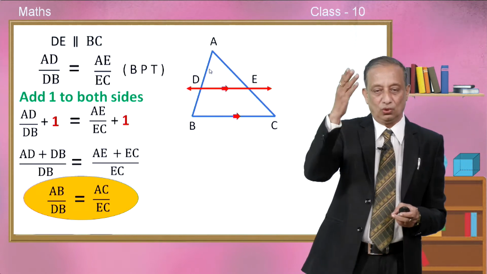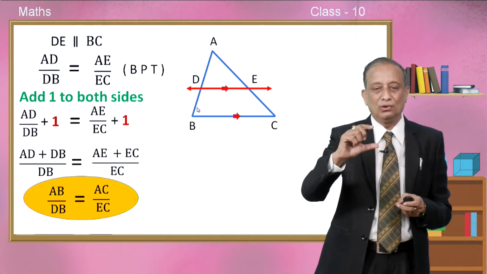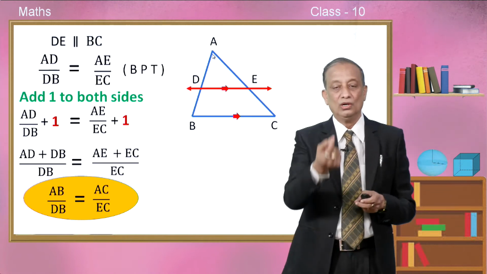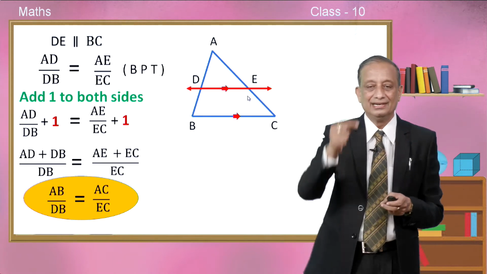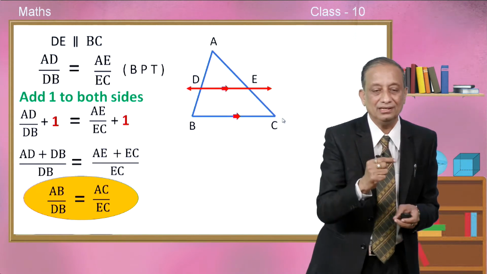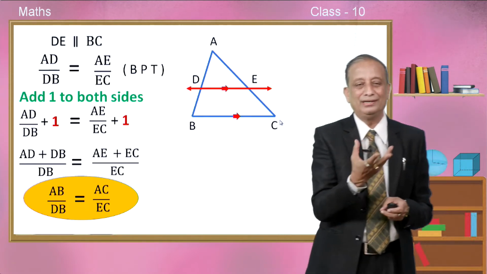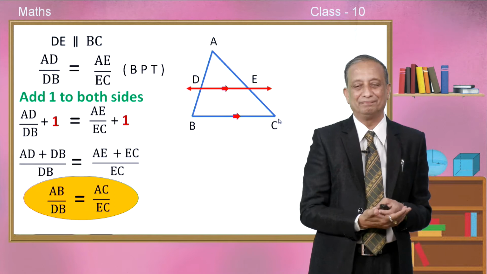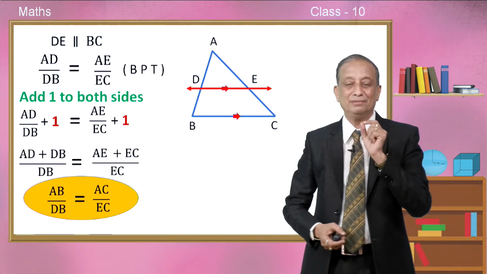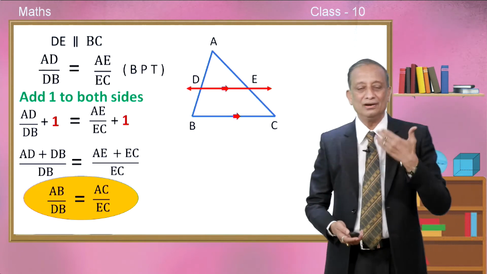AB means the whole side of the triangle ABC divided by the part below the line DE, that is DB, is equivalent to the whole side AC divided by the smaller part segment EC. So, this is what we could understand. See, just by adding 1 to both sides of a proportion, we got an extraordinary result. This is one of the important tools. So, by adding 1, we are moving forward.